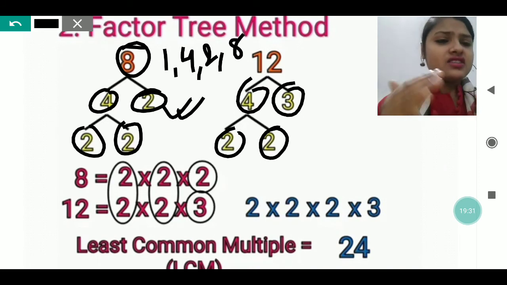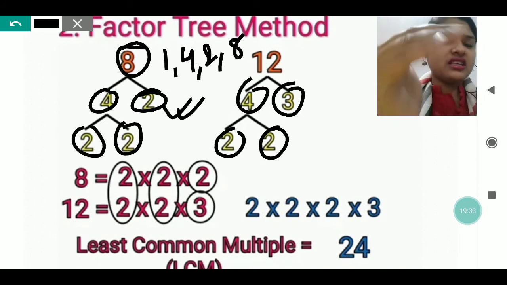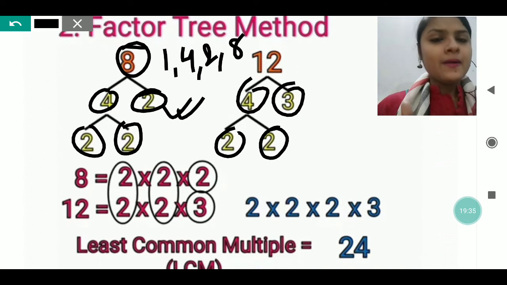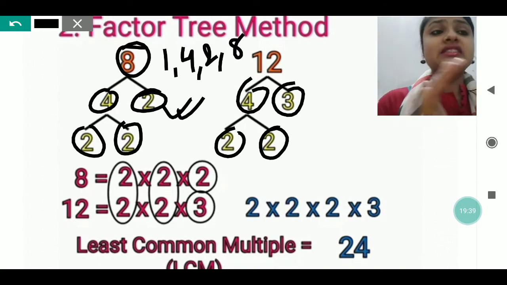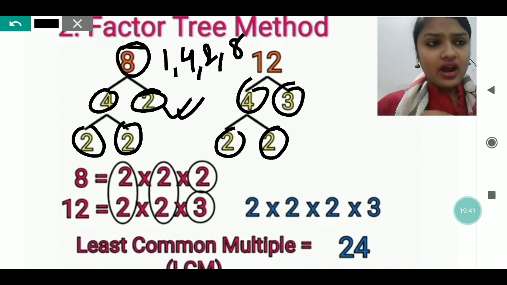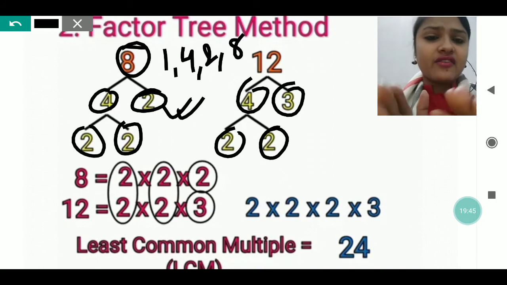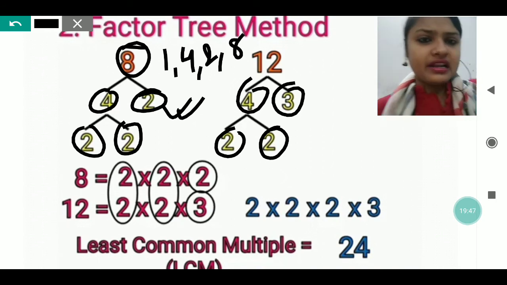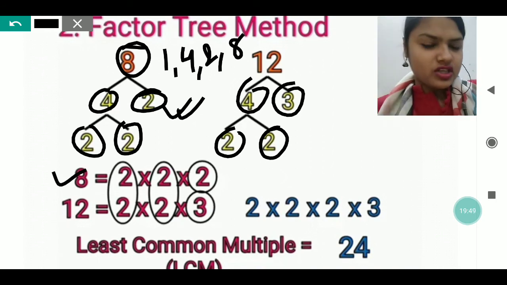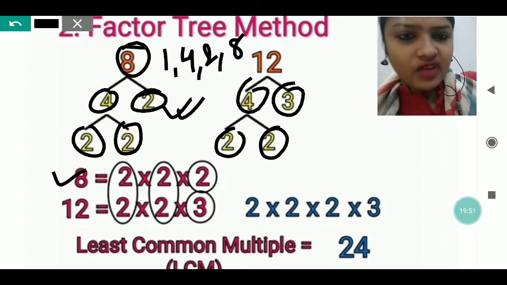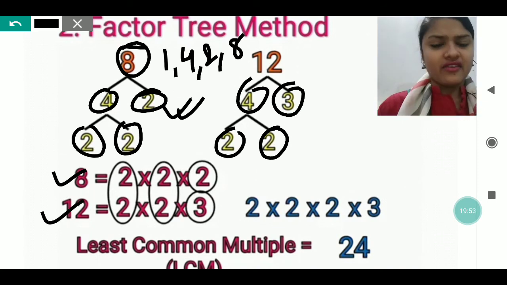In this way I have just divided it and found out the factors, till when I am not getting 1 and the number itself as its common factor. Till that I have continued my process. After that I have written all the numbers separately, like the factors of 8, whatever I have got, that I have written. The factors of 12, whatever I have got, that I have written.